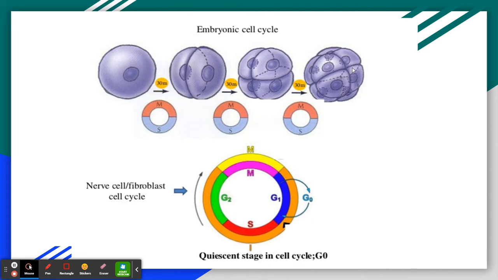In contrast, the adult animal cell ceases division altogether, for example, in nerve cells and fibroblast cells. And many cells only divide occasionally, as needed to replace cells that have been lost due to injury or cell death. So the cell enters into the G0 stage.